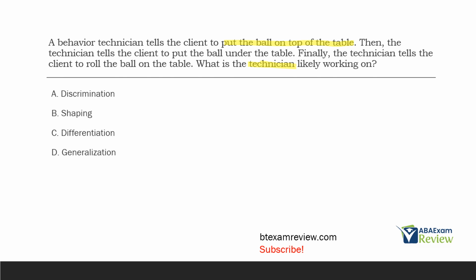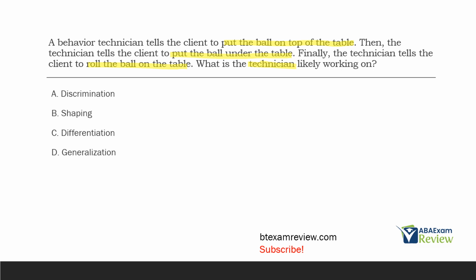Technician then says, well, put the ball under the table. That's a different response. Finally, they say, roll the ball on the table. Yet again, another response. And so what does the client have to do? Well, the client's got to be able to cycle through all these different responses. And is that discrimination? No.